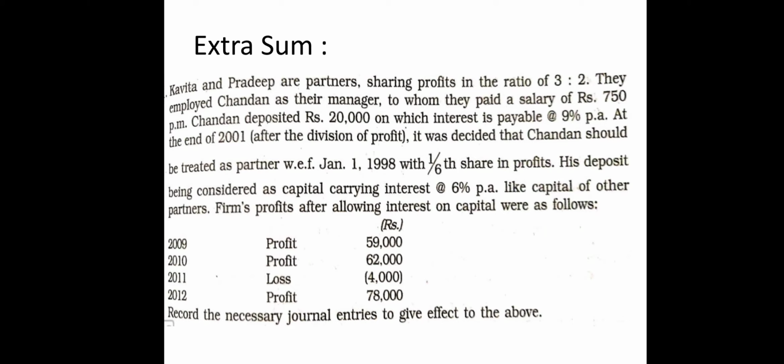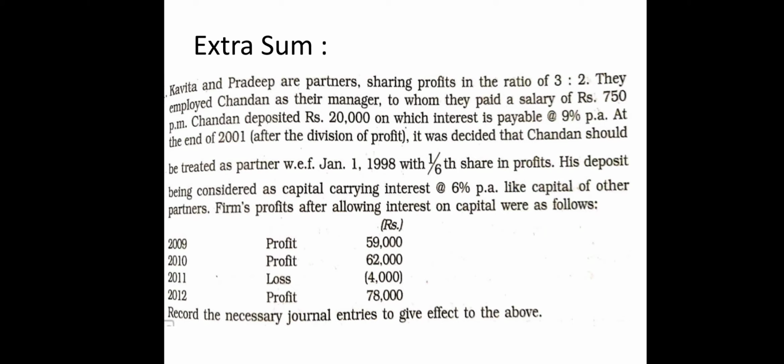First I will explain the sum, what is there. Now what was it? These were two partners. Now, along with the two partners, there was a manager named Chandan in their firm. Now that Chandan is paid a salary of 750 per month, and his loan was there in the firm, that is 20,000, on which interest is payable at 9% per annum. So he has given a loan to the firm and he was earning 9% interest per annum.